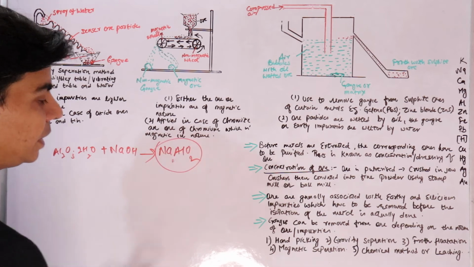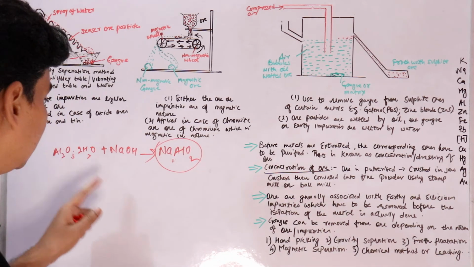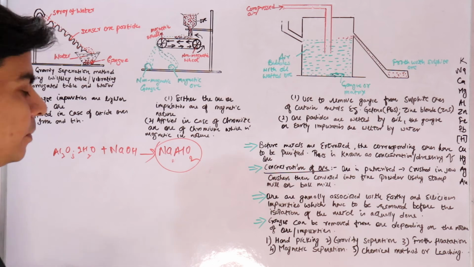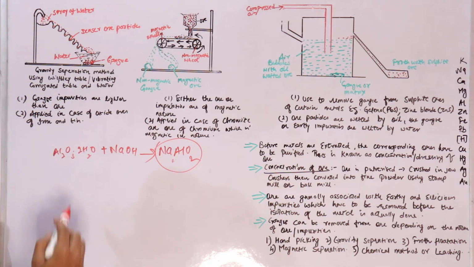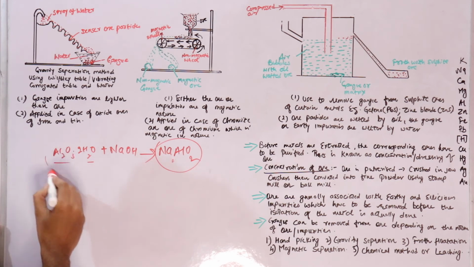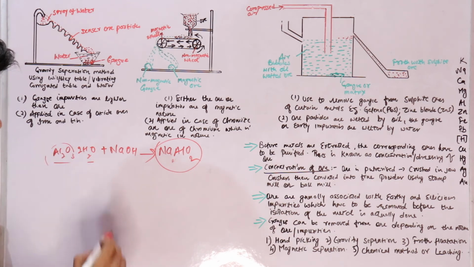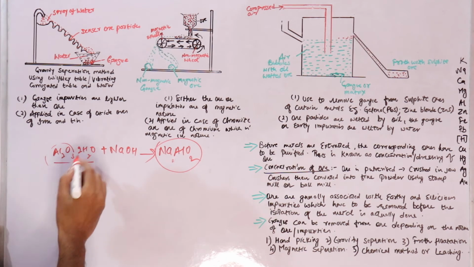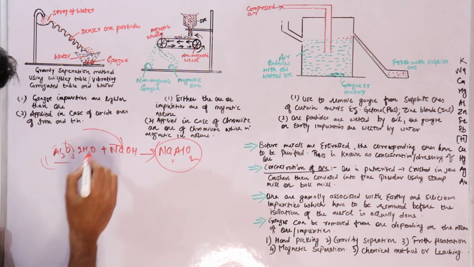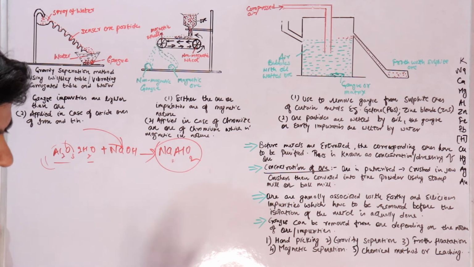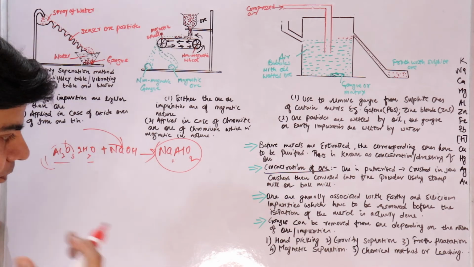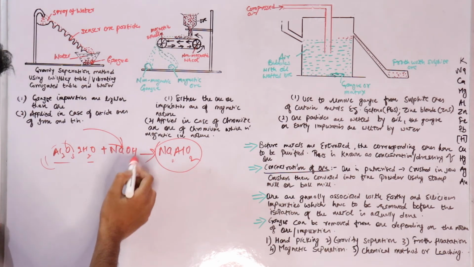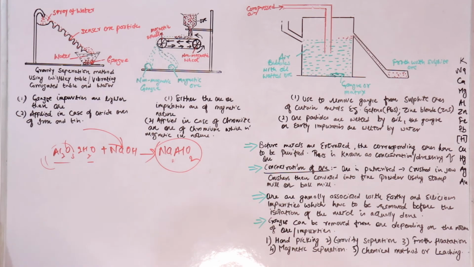This sodium meta-aluminate forms when your ore dissolves in sodium hydroxide. This ore, aluminium oxide, is soluble in sodium hydroxide. So this ore will get dissolved in sodium hydroxide and will be collected in the filtrate in the form of sodium meta-aluminate. The impurities which are not soluble in sodium hydroxide will settle on the filter paper.